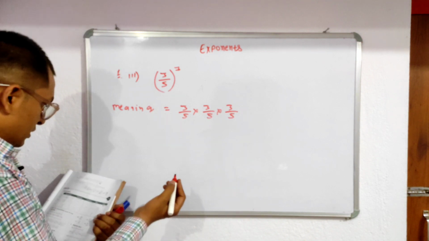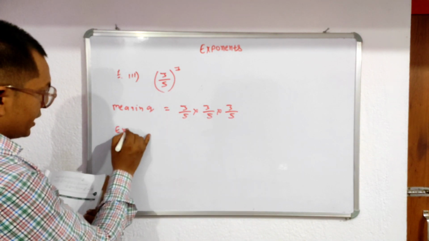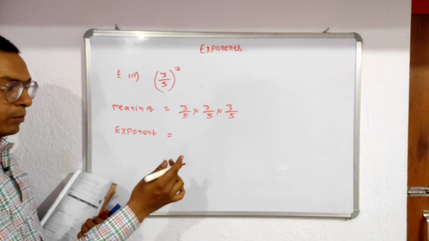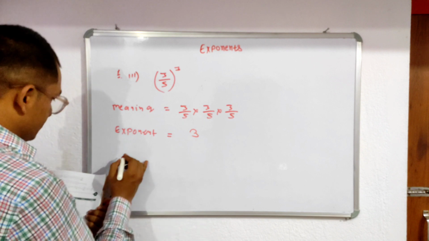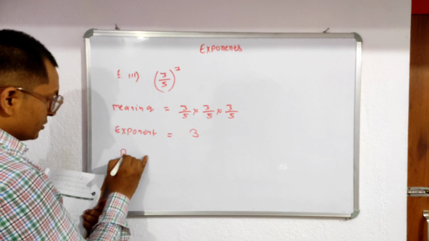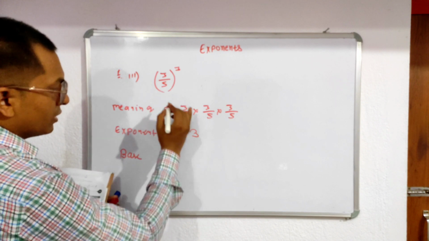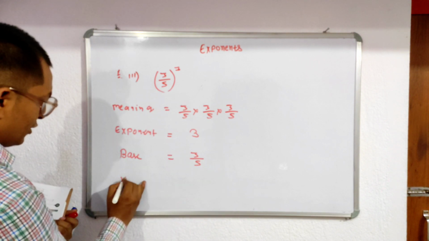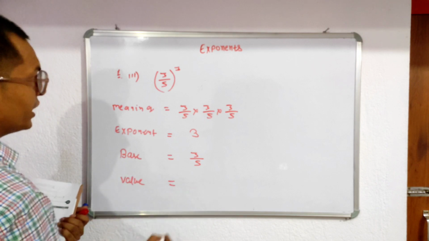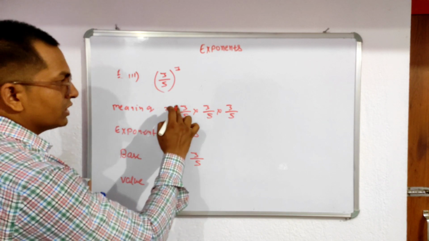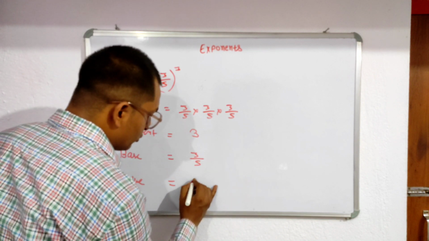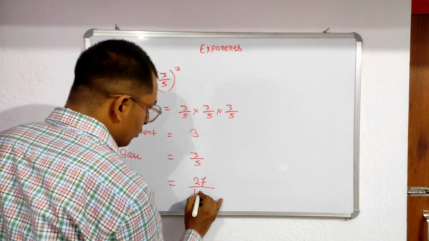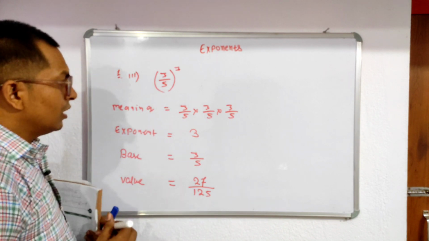Next is the exponent. The exponent is the power, which is 3, so you write 3 here. Next is the base. You find your base, so the base is 3 upon 5. And the last one is the value. 3 into 3 into 3, that is 27, and 5 into 5 into 5, that is 125. So this is the value, 27 upon 125.